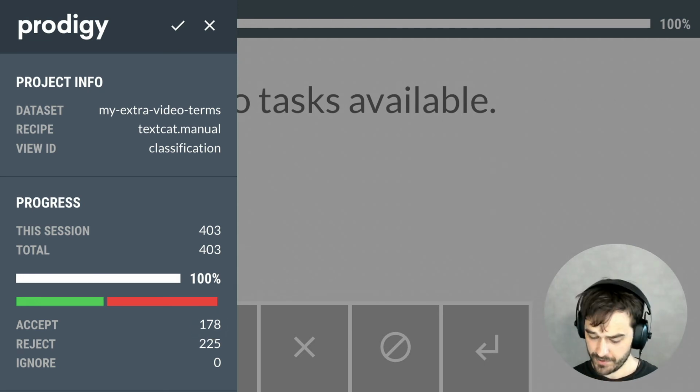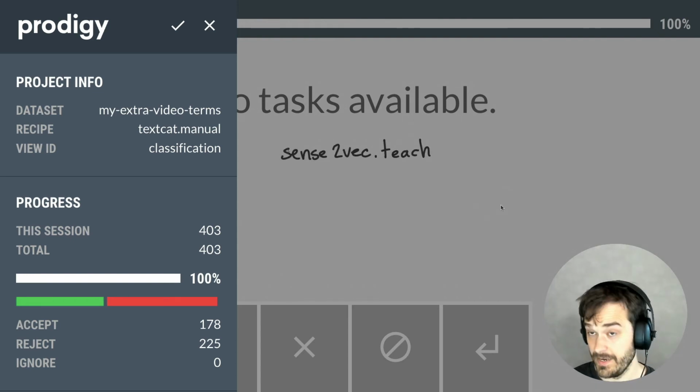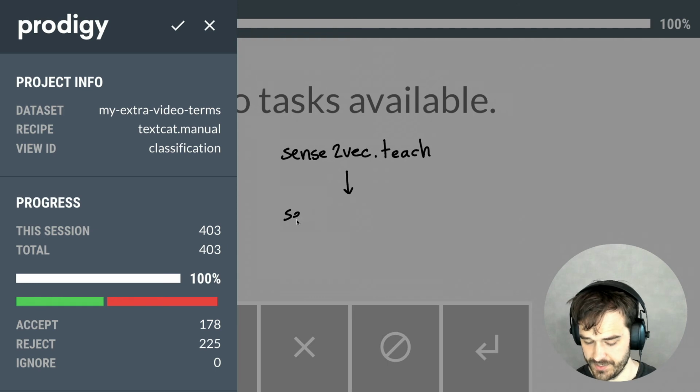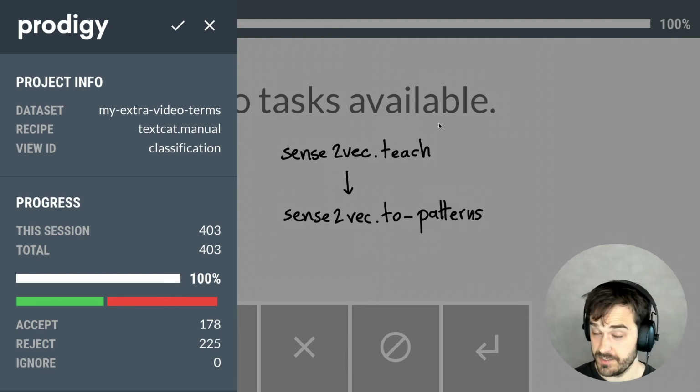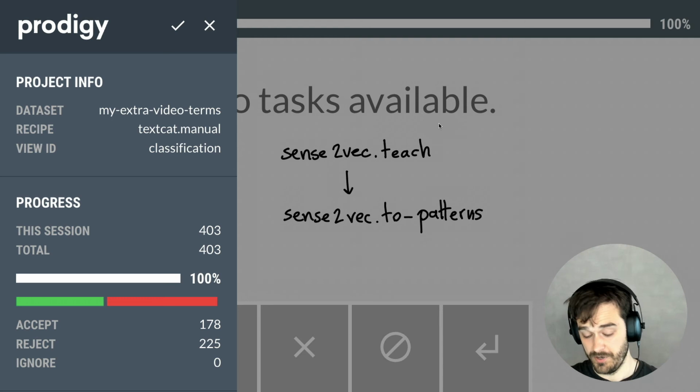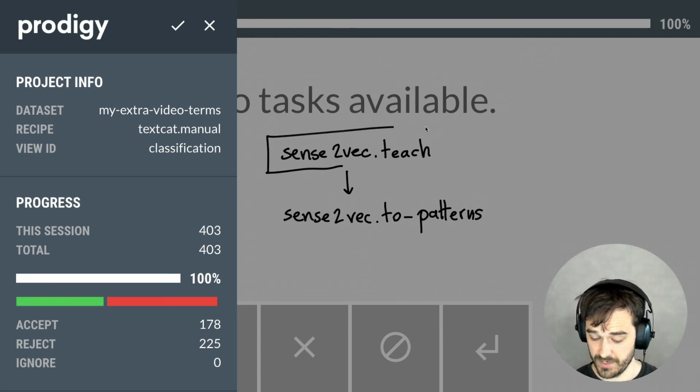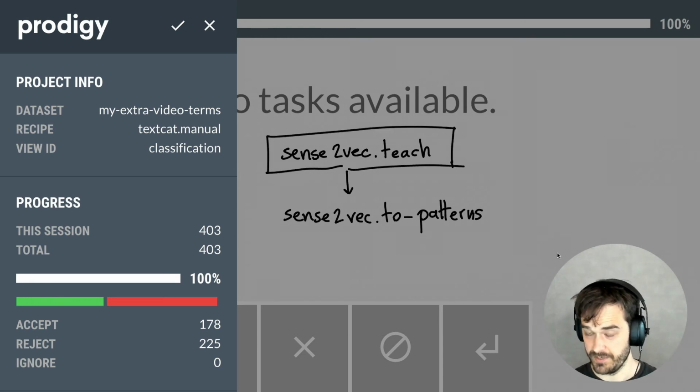But what I am going to do now is merge the 2 phrase lists that I have. So I have this phrase list that I made with sense2vec.teach with that recipe. What I can do is use the sense2vec.to-patterns recipe. And this is going to generate a patterns file that I can use in another Prodigy recipe from the original Sense2Vec recipe.